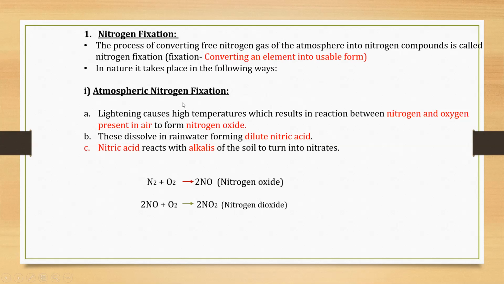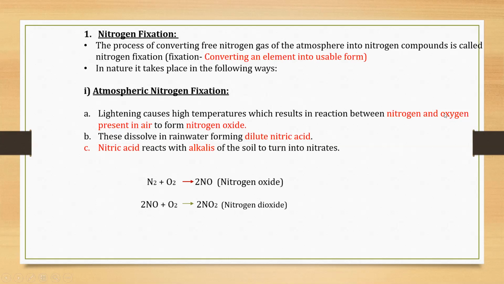atmospheric nitrogen fixation. In atmospheric nitrogen fixation, in rainy season, lightning occurs, and because of the lightning, the temperature of atmosphere increases. As the temperature of atmosphere increases, the nitrogen which is present in the air reacts with the oxygen. This oxygen is also present in the air.